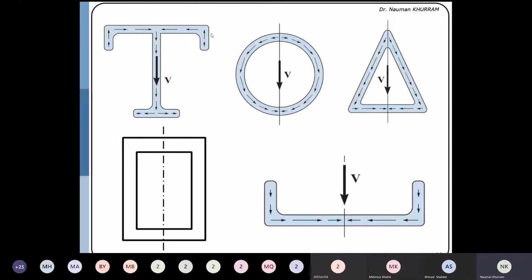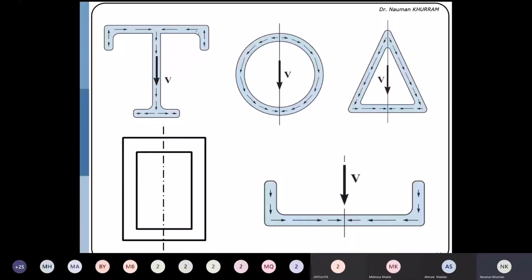Please observe that in the major or largest web the flow is downward, but in the small projected portion of this flange, although they are vertical, the flow is upward. It may not be downward because we have to perceive the direction of shear flow, which must be unidirectional.